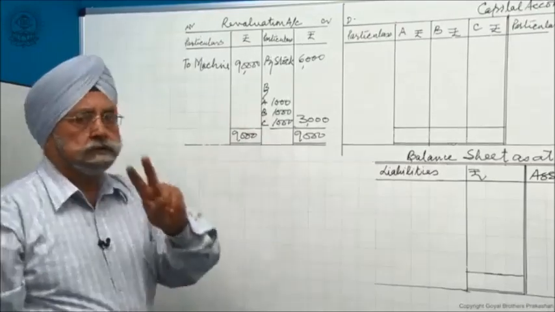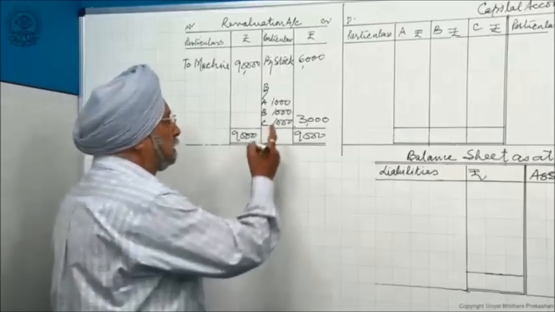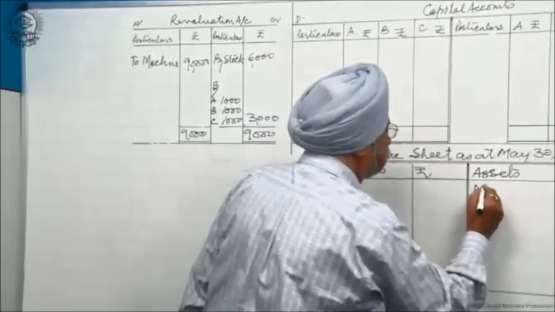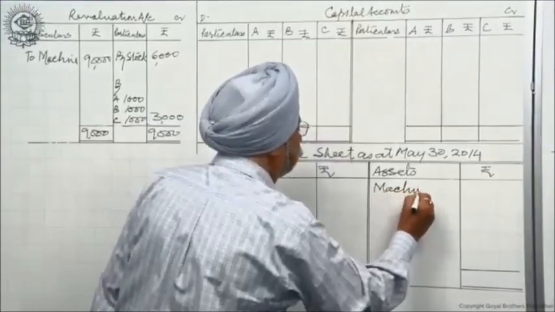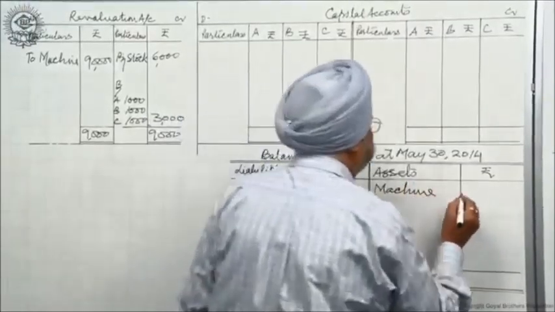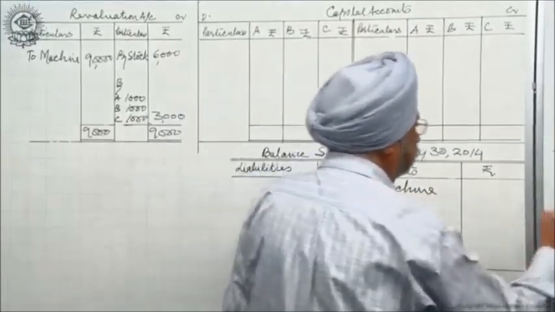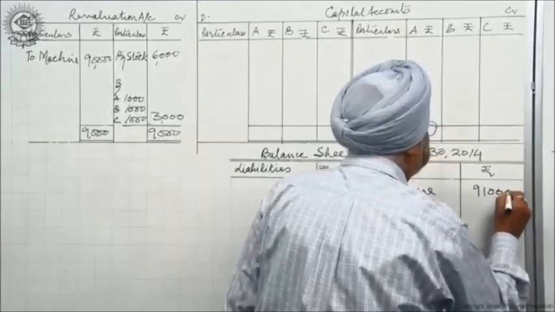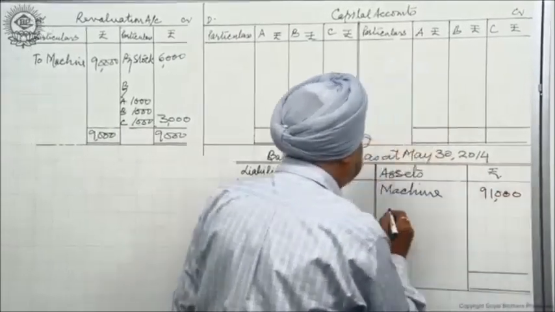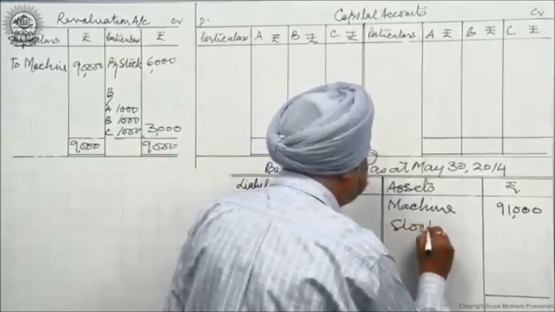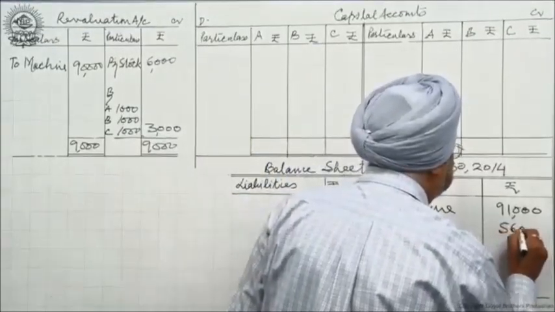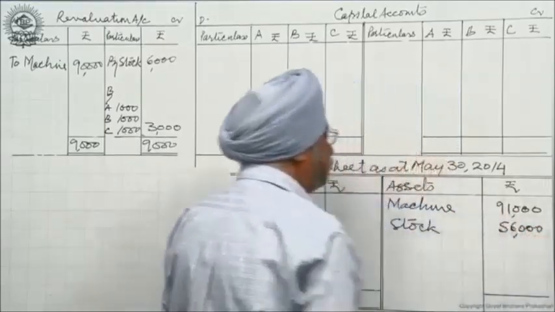After this is done, 2 things have to be done. I take these revalued figures to my balance sheet. I write here machine at the revalued figure. Revalued figure is how much? It is revalued at 91,000 after reduction in value. The machinery has depreciated. And I write stock. Stock has increased by 6,000. Two things happening.